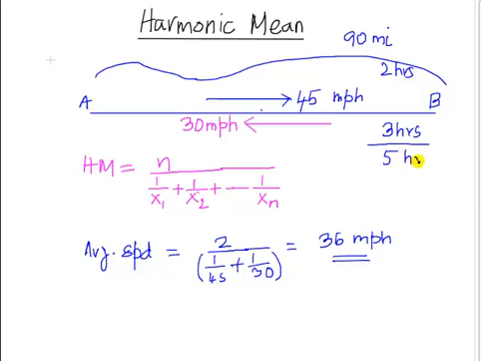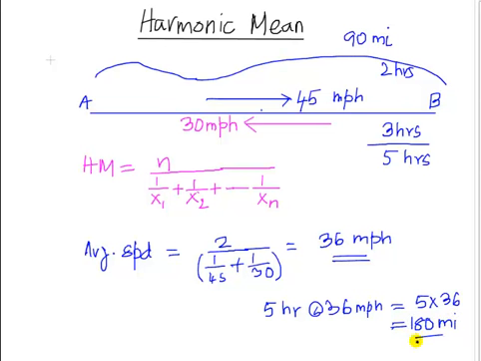Well, you check it out. If you are traveling for 5 hours at a speed of 36 miles an hour, would you have covered the 180 miles round trip? Let's check. 5 hours at 36 miles per hour. The distance covered would be 5 times 36. And that indeed is the 180 miles that we know was the round trip for this ferry or canoe. That's how we know this is the correct average speed.